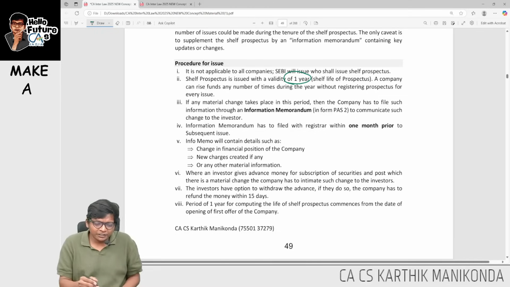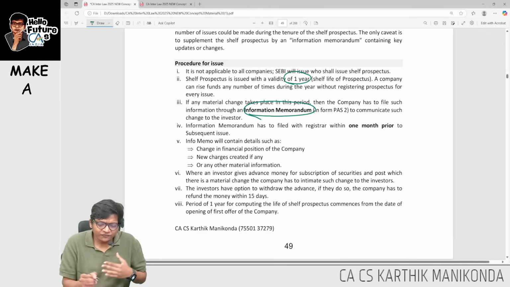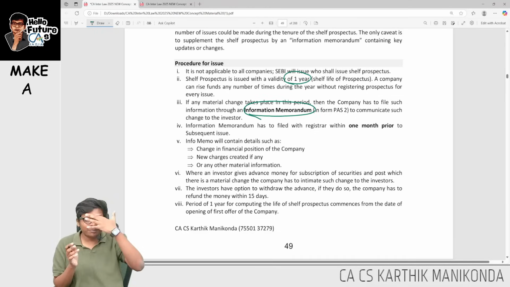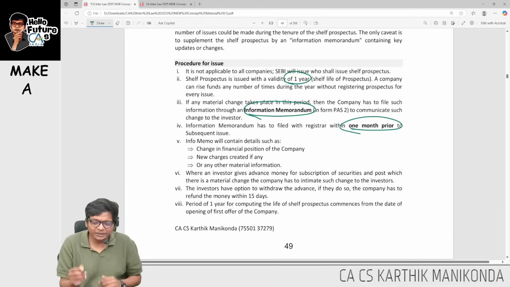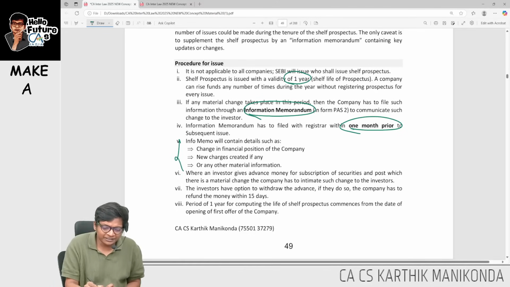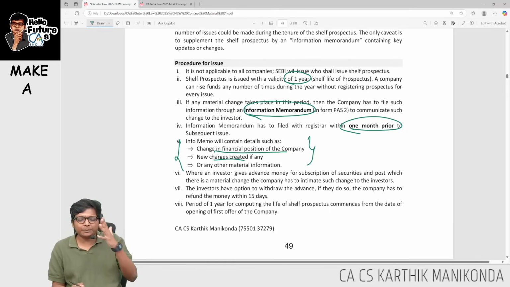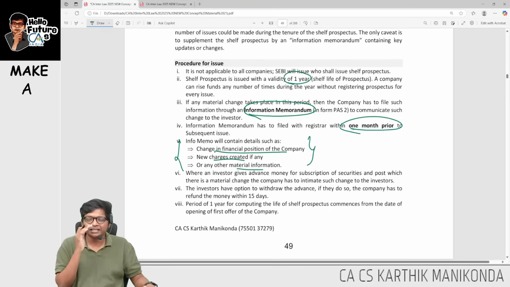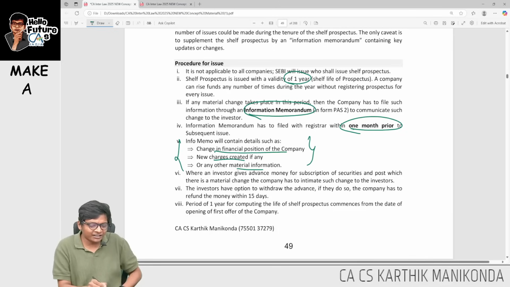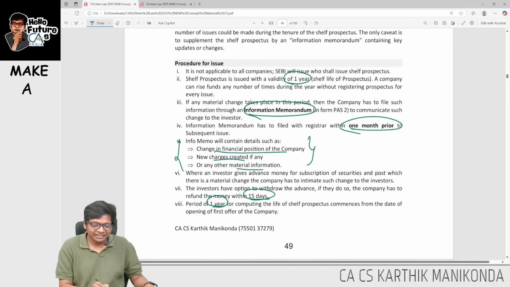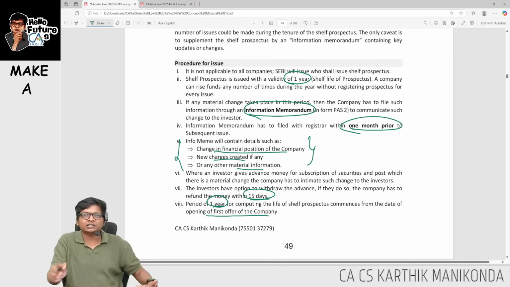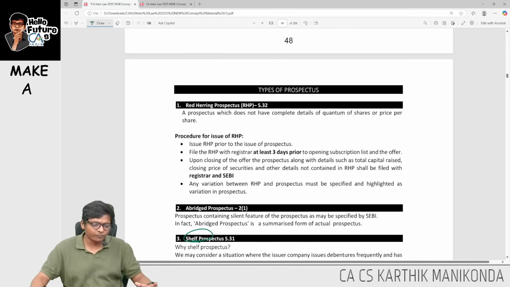For any multiple issue you have to issue something called information memorandum, which gives the updates from the original prospectus. That should be given 1 month before shelf prospectus is given. This information memorandum will contain important details like change in financial position, any charges created, any other material information regarding the company. If any investor gave money in advance, calls in advance, he can claim refund and that should be given to him within 15 days. And this 1 year time period starts from the date of the first offer. These are the key points in shelf prospectus, guys.